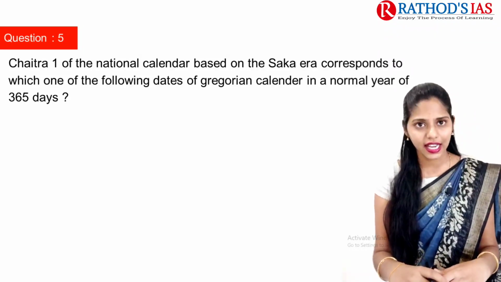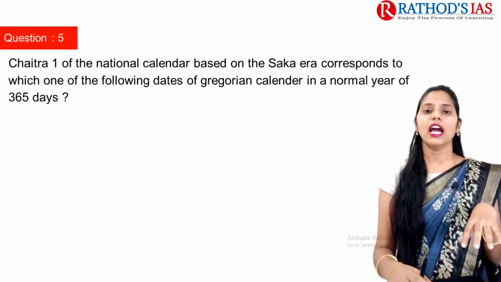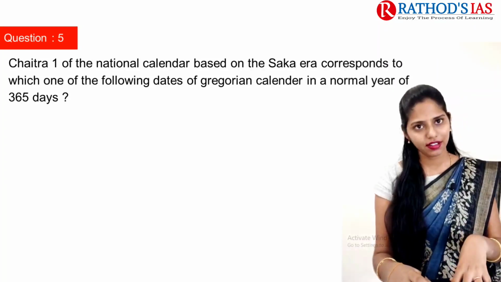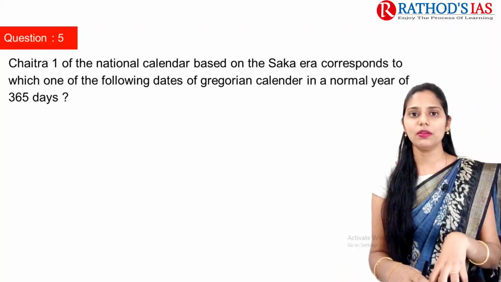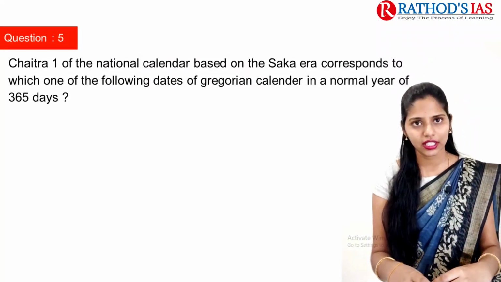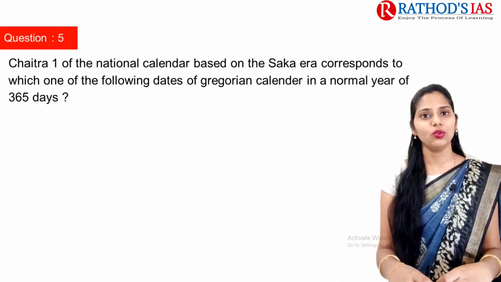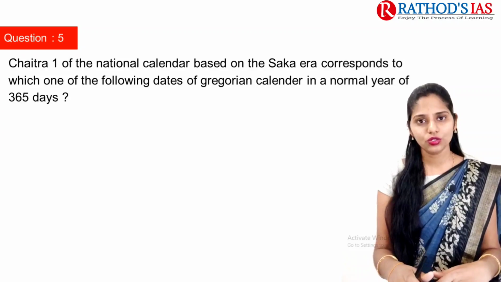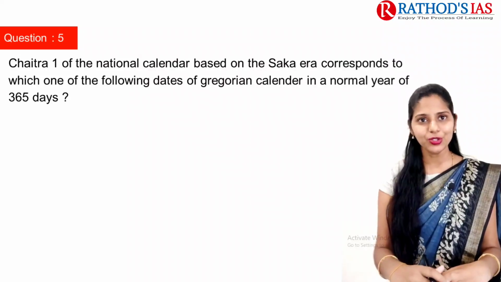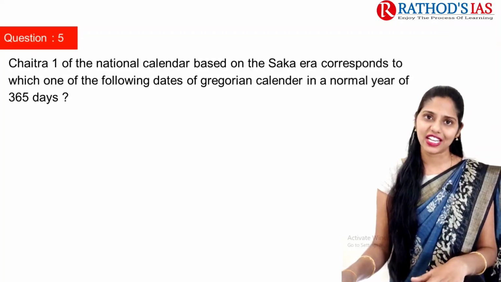It is a Saka era calendar that contains 365 days and 12 months. The first month of this Saka era is Chaitra. You know that we celebrate the festival Ugadi, which is the start of our new year, and we celebrate this Ugadi in the month of Chaitra.